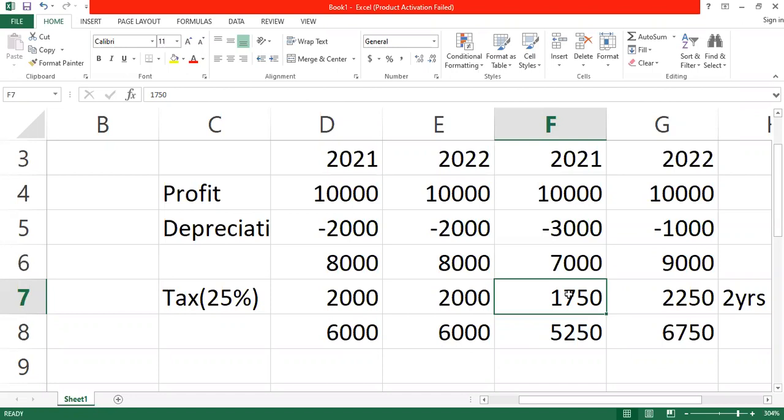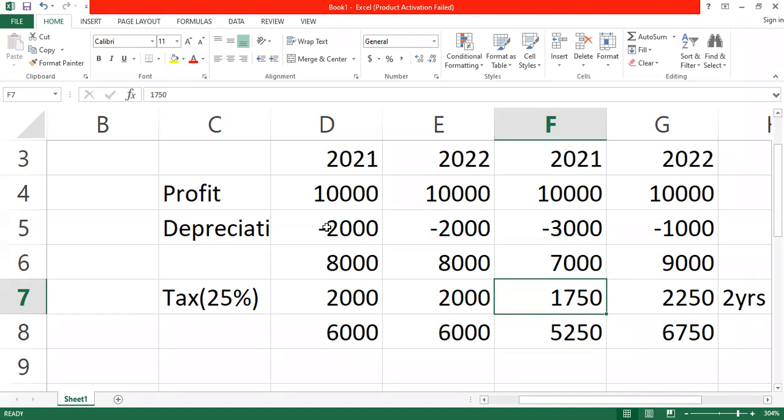But how much are we saying that we are going to pay? 2,000. So what do you have to do? We have to subtract 250 from the 2,000, isn't it? To make it 1,750.